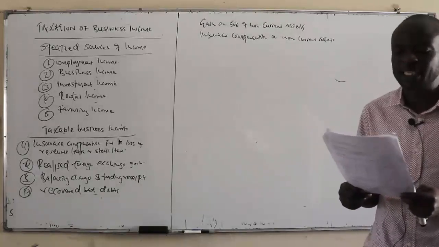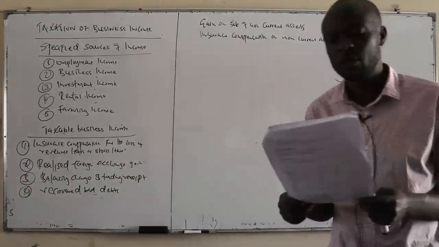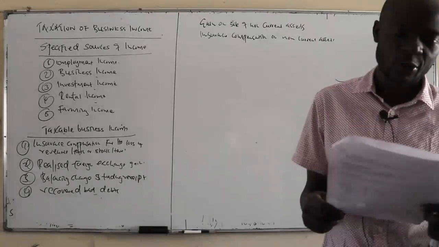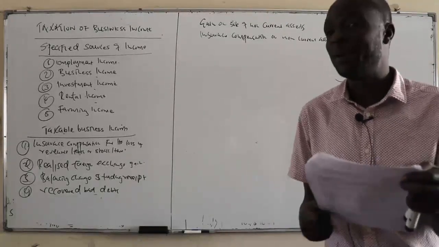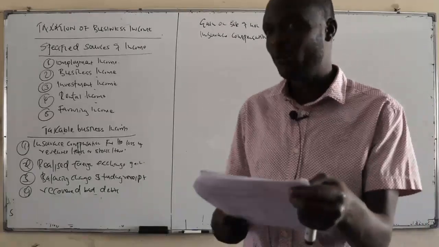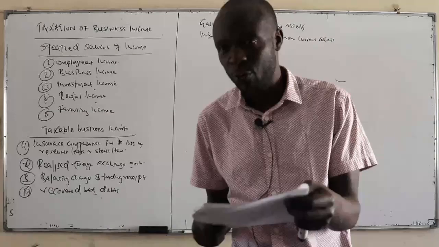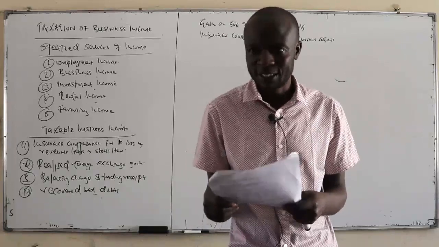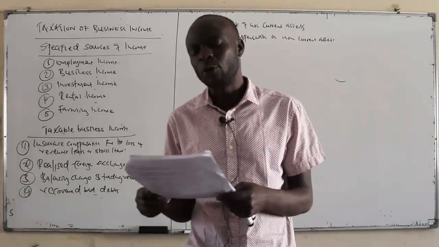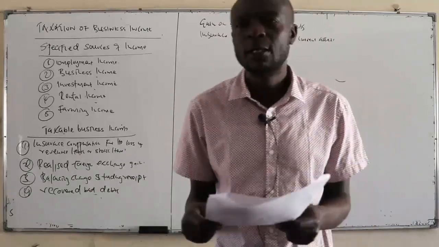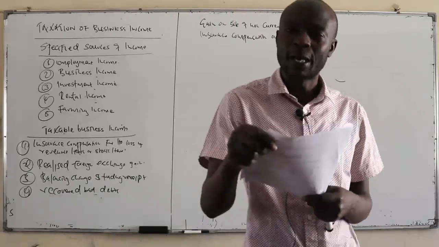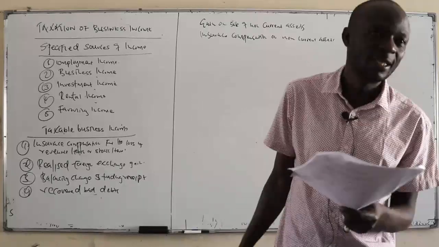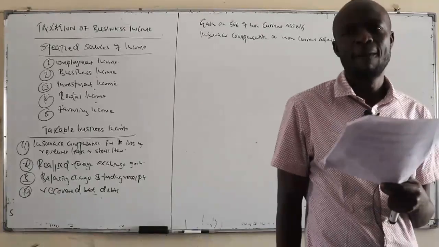And then any income that is exempted from tax under the first schedule of the Income Tax Act, e.g. inheritance. When you inherit something, is it not income? If you inherit money from your uncle, then you channel it in business, is it not income to you? It is. That one is not in. Or you receive dowry when your daughter is being married, is it not income? And then you channel it in business. That one is not taxable income. Okay, so you need to know that.